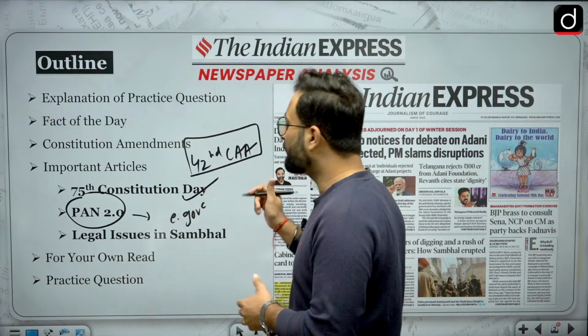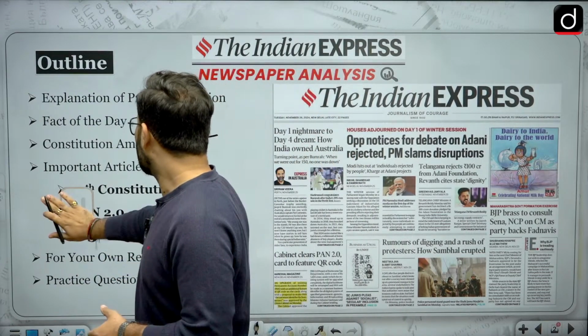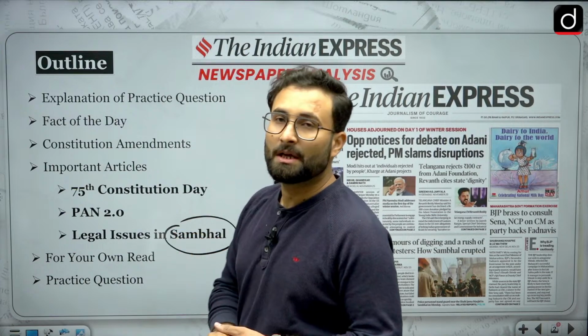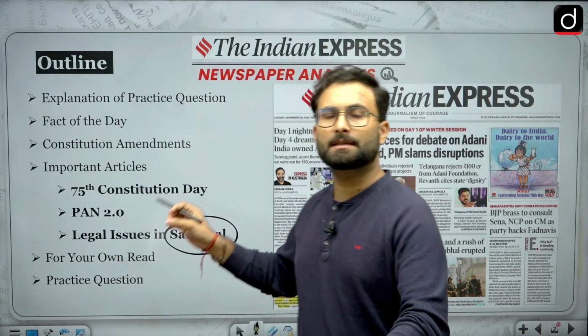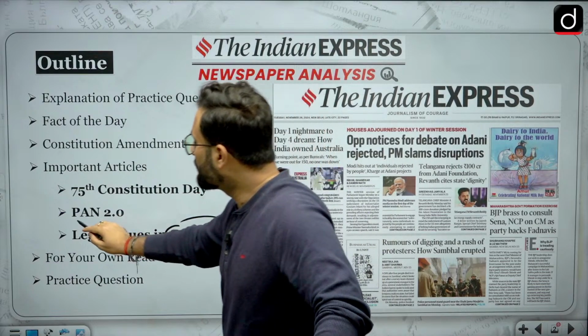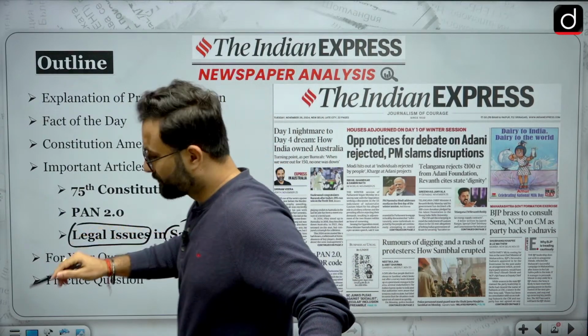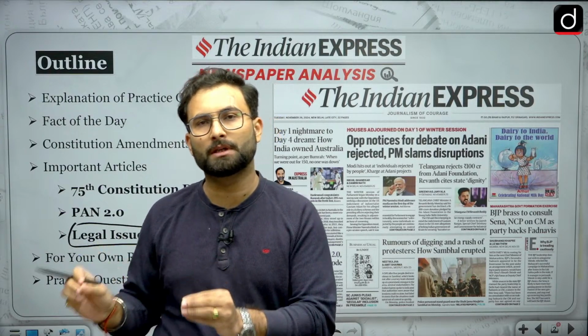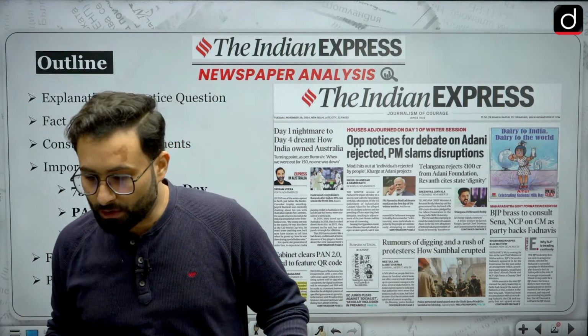Moving further, that is the legal issue in Sambhal. There are issues going on in UP with respect to places of worship. Recently some protest broke out in this particular area. We will be talking about the legal issue. We will not go into the debate of what is right or wrong. We will be talking about the legal issues attached to that.